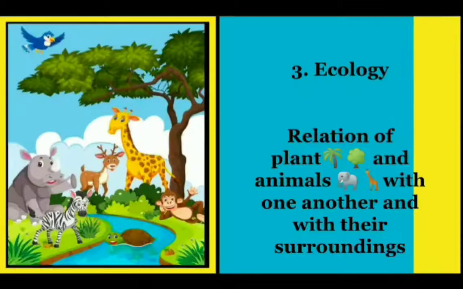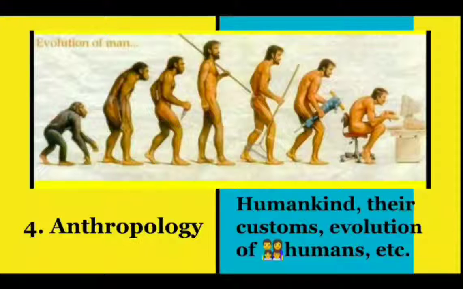Now, the next one is ecology. And what is ecology? The relation of plants and animals with one another and with their surroundings is ecology. The next one, anthropology.